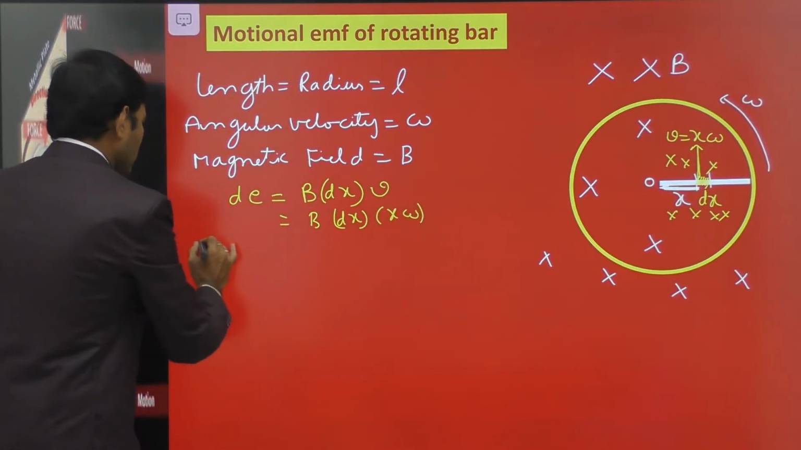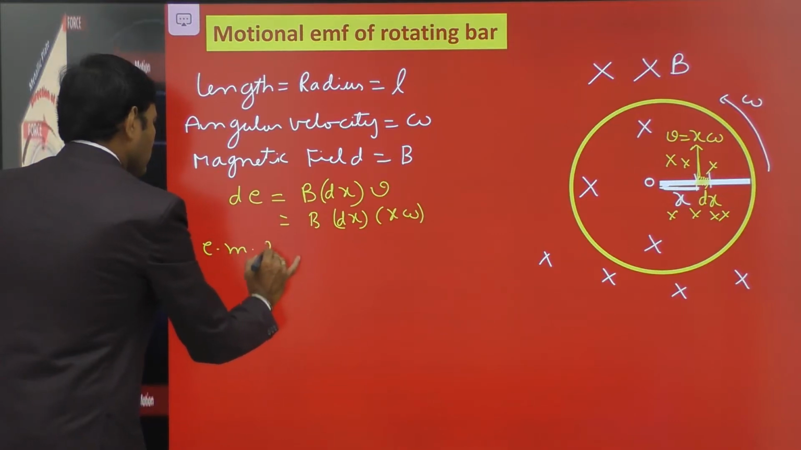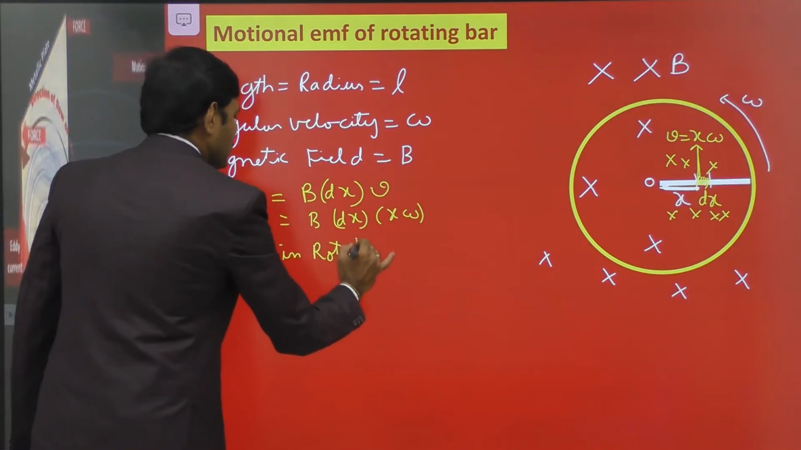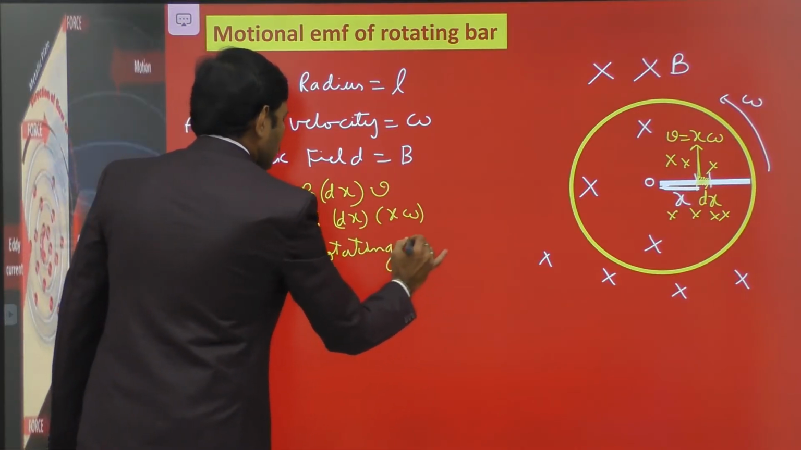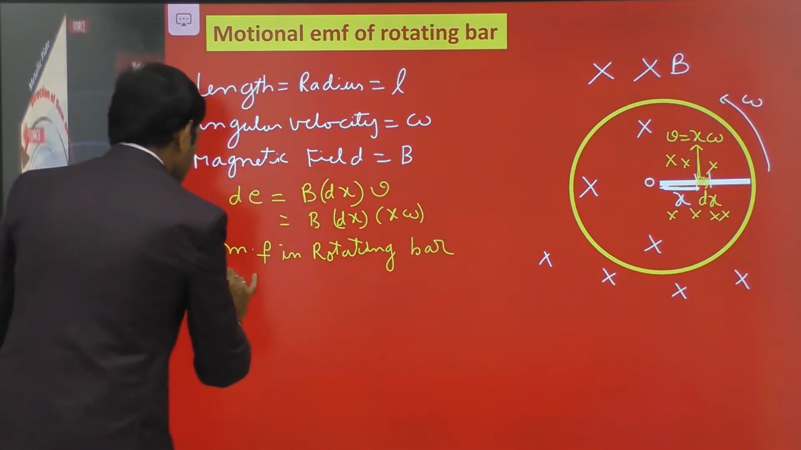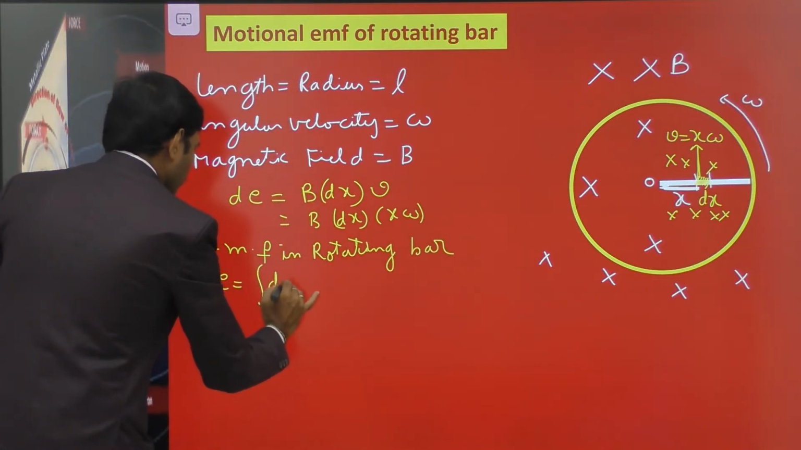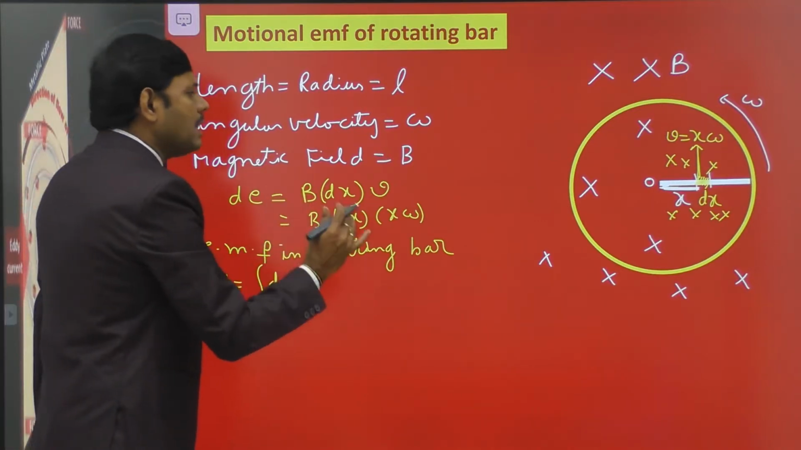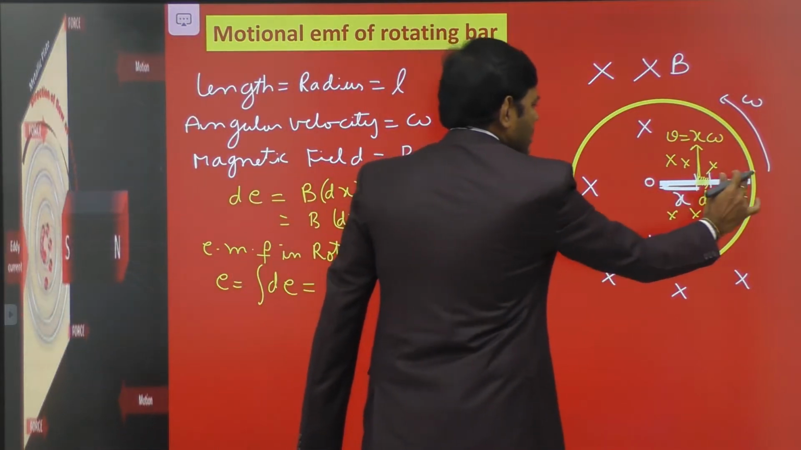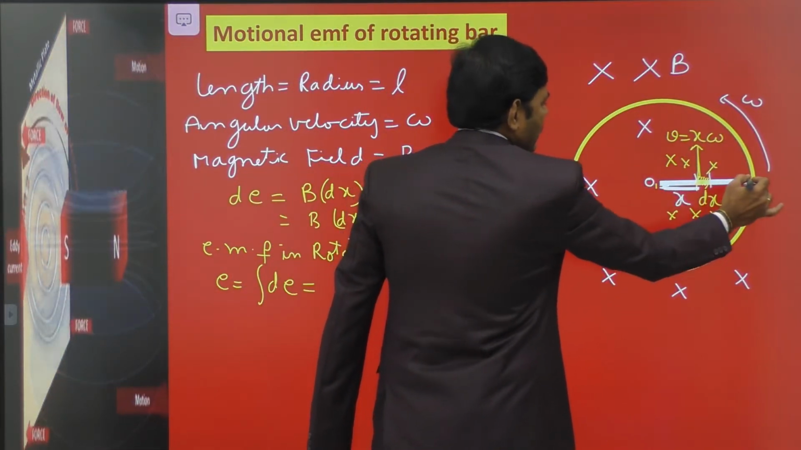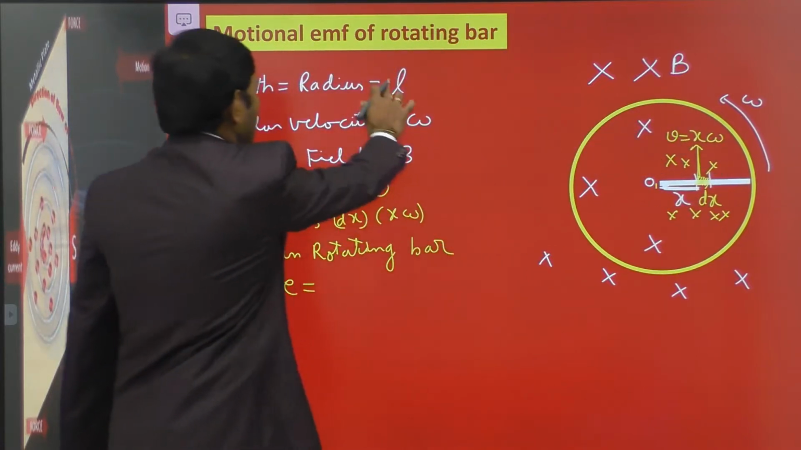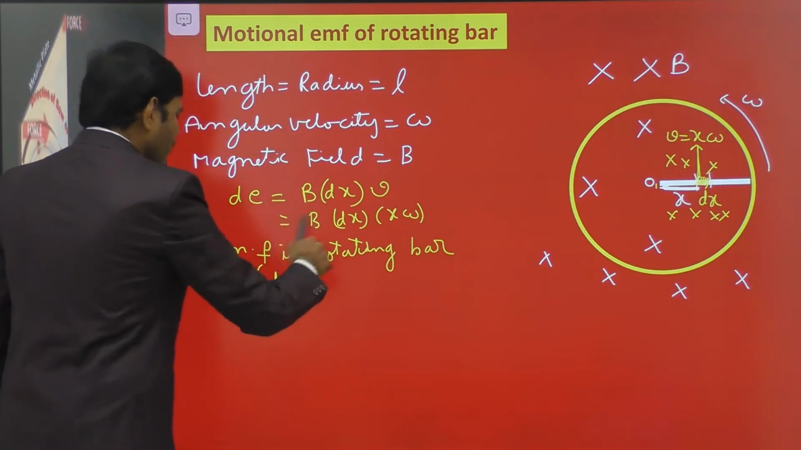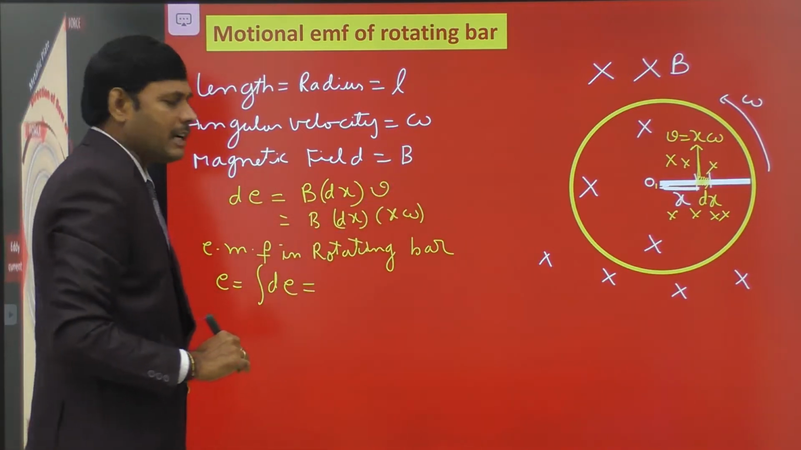Then the total EMF in the rod. Here we have to find the EMF induced in the rotating bar. So the EMF induced in the rotating bar is E equal to integral dE, by integrating the EMF expression in the limits x equal to 0 to x equal to L. x equal to 0 is the first end, x equal to L is the second end, and the total length of the rod is L. By integrating we find the total EMF induced in the rotating bar.